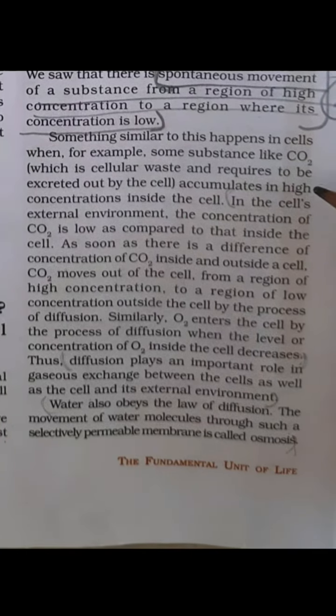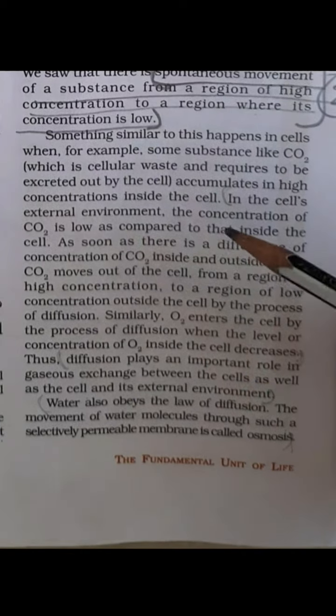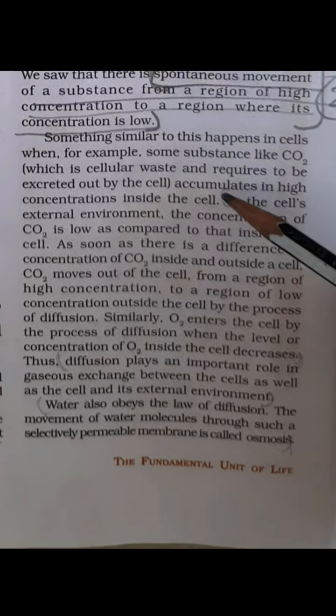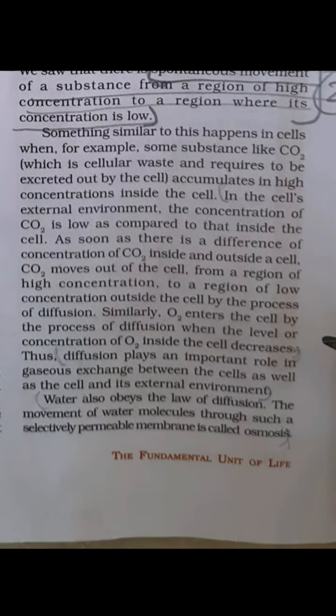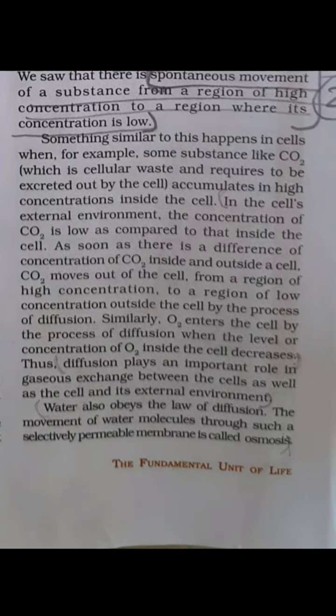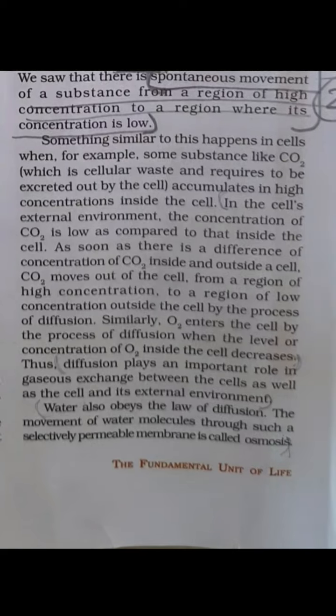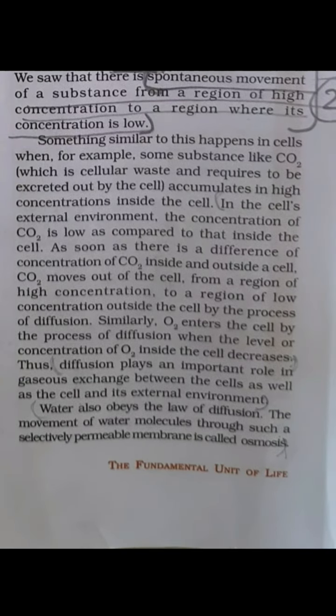Something similar happens in the cell when, for example, substances like carbon dioxide, which is cellular waste, are required to be excreted out of the cell. So why are we calling it cellular waste? In every cell, respiration is taking place, that we call cellular respiration. During cellular respiration, oxygen is used and carbon dioxide is given out. When this carbon dioxide is released, it is waste for the cell. So it has to be given out.